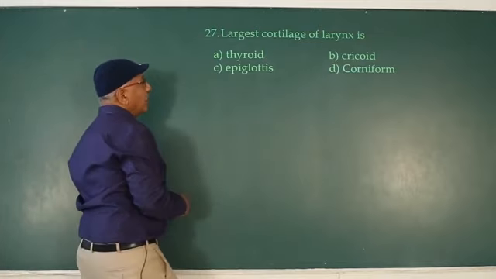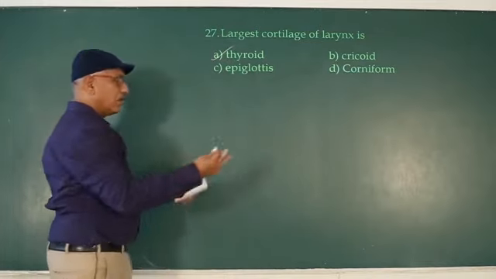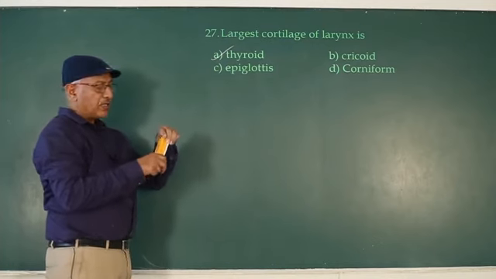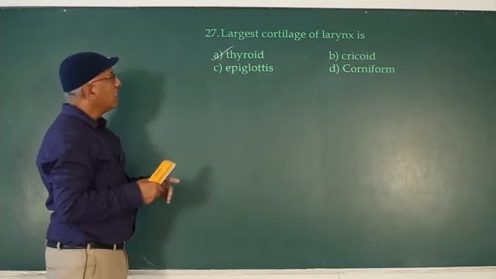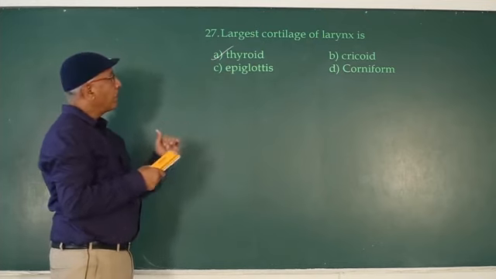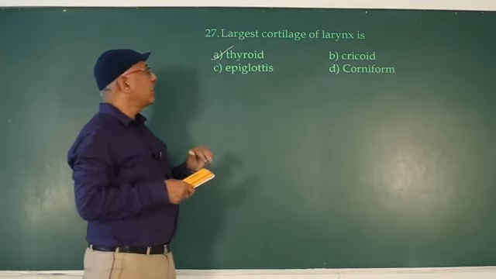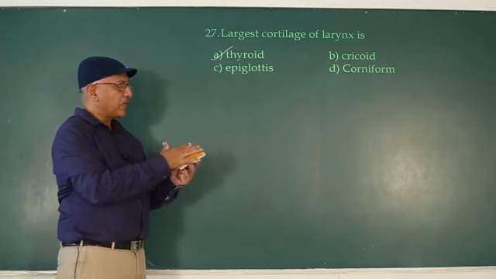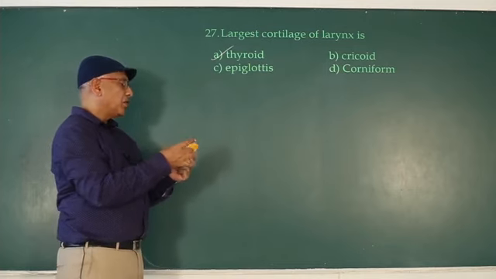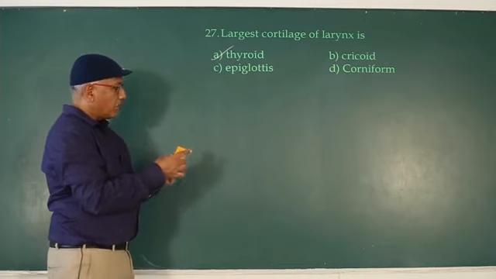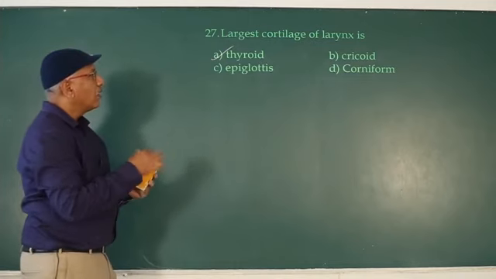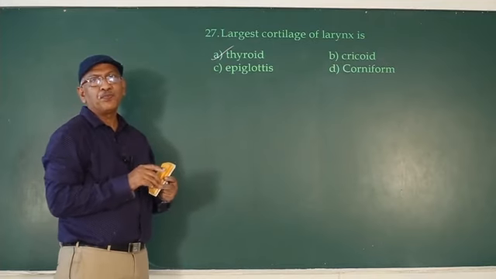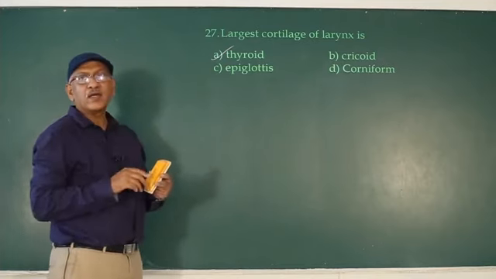The largest cartilage of the larynx is thyroid. We already discussed thyroid is present on the ventral surface. Cricoid is ring-like, present in all directions, dorsal and ventral sides, and epiglottis is also ventral. These three, cricoid, epiglottis, and thyroid, are unpaired. Paired are two arytenoids, which cover the major part of the dorsal surface, and two cuneiform, which cover the laterals, dorsolaterals. Corniculate attaches to arytenoid. Corniculate is also known as cartilage of Santorini.